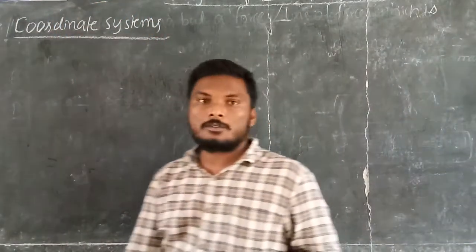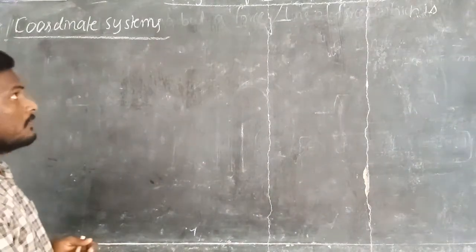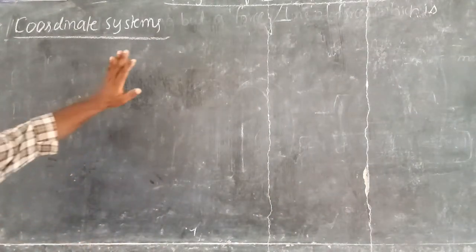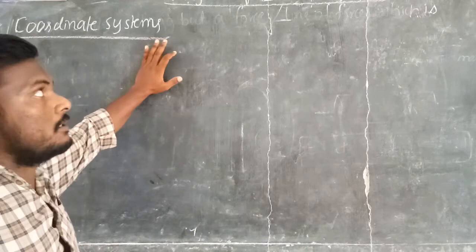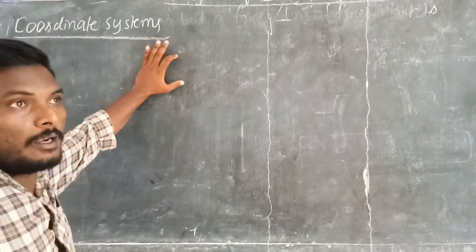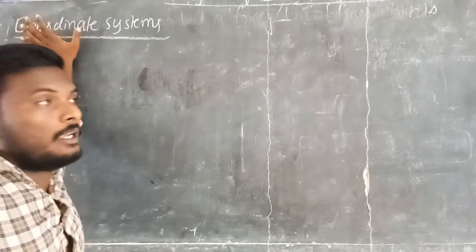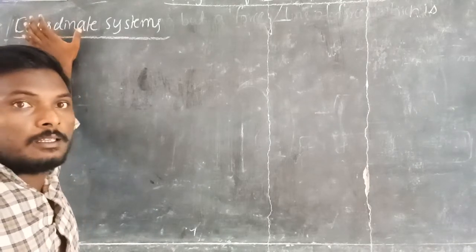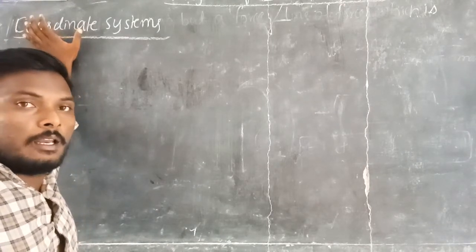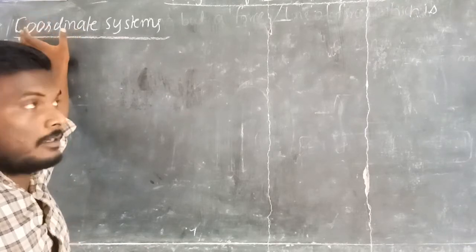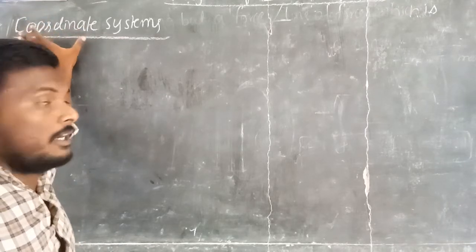What is the importance of this coordinate system? I already told you that in engineering electromagnetics, vector algebra plays a very important role. So to understand vector algebra and vector calculus, it is necessary to study the coordinate systems.